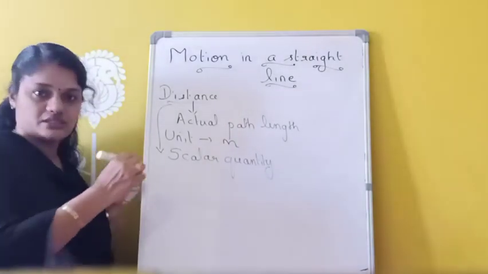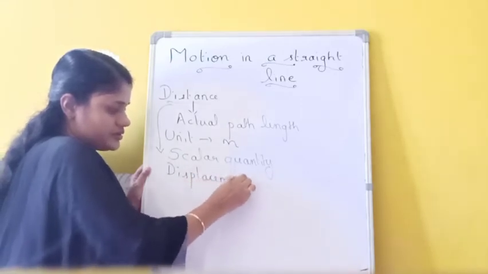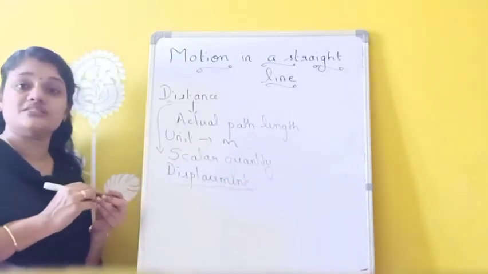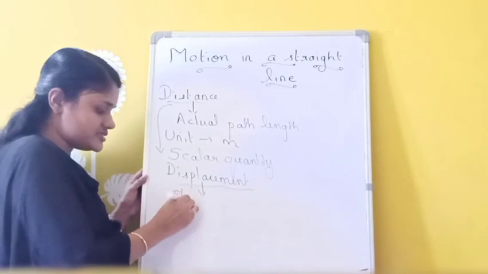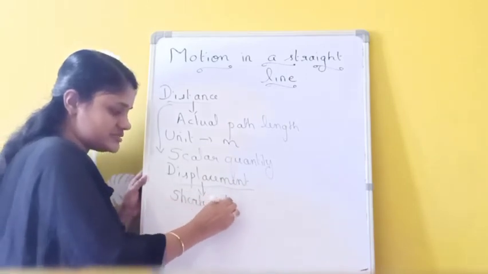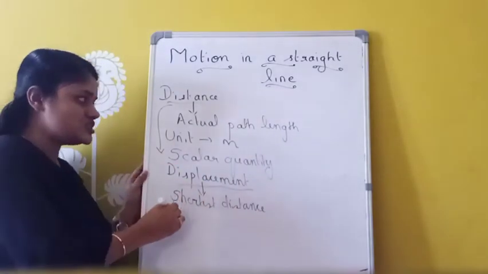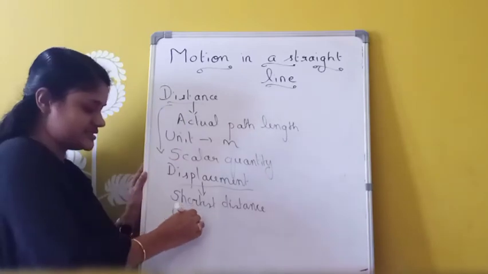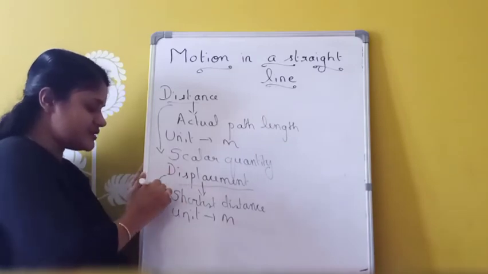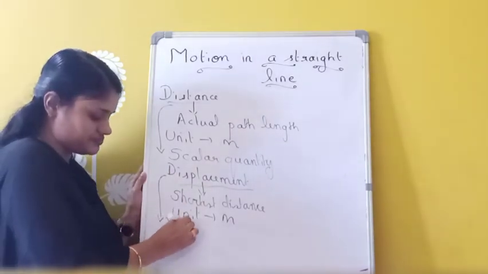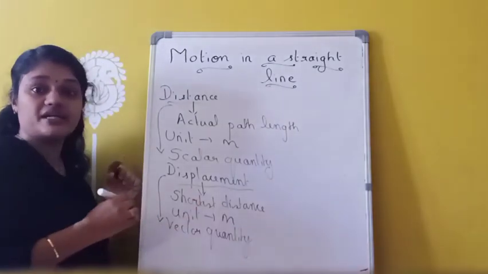Similarly, we have another term called displacement. Displacement is the shortest distance between the initial point and the final point. The unit of displacement is the same as that of which one? Distance itself. The unit is meter, so the SI unit of displacement is meter itself. And displacement is considered as a vector quantity, because it has both magnitude and direction.